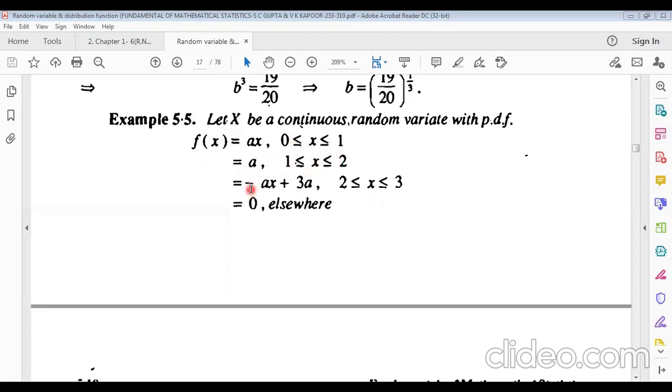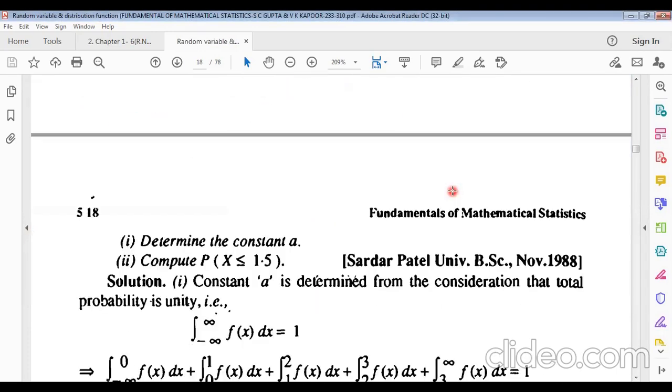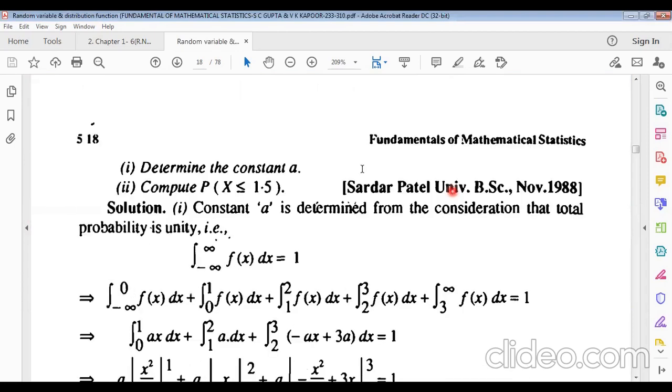This equals minus x plus thrice a when x lies between 2 and 3. Otherwise, f of x equals 0. So this is actually a function with four parts. Now we have to determine the constant a and compute the probability of x less than or equal to 1.5.